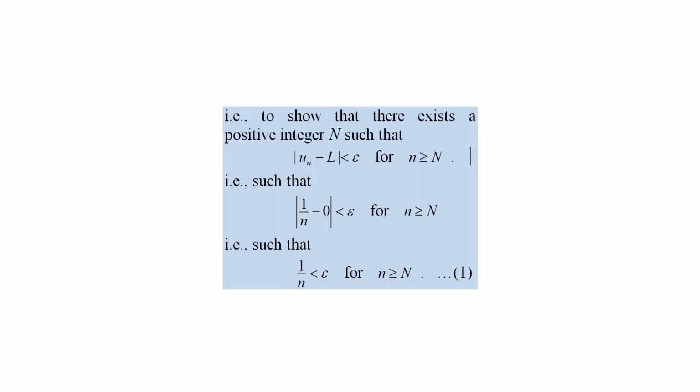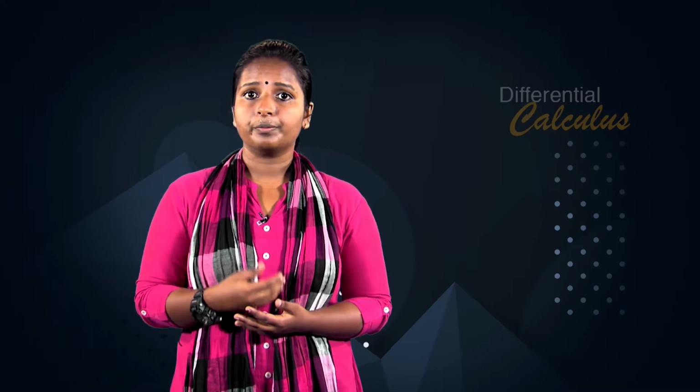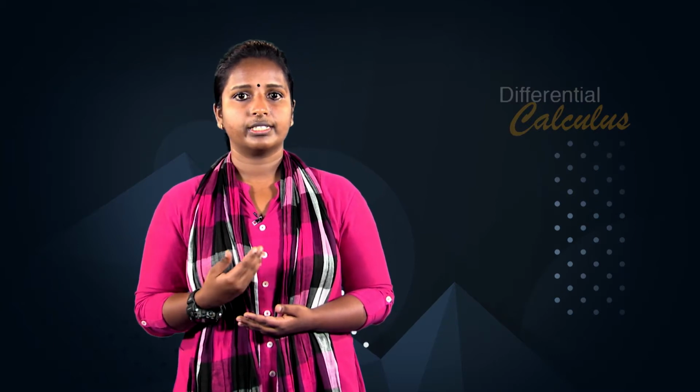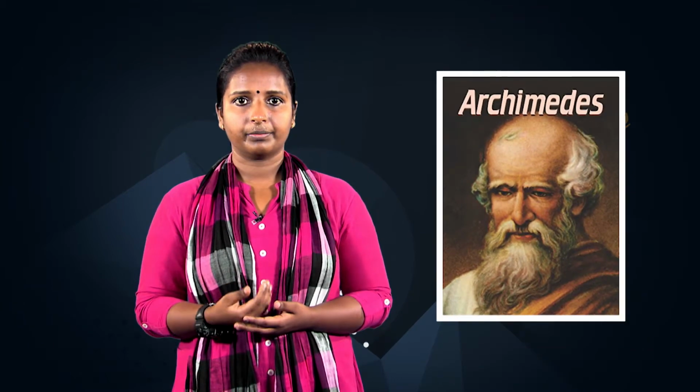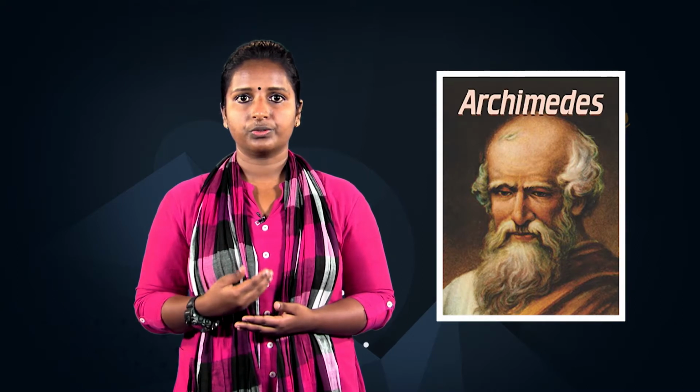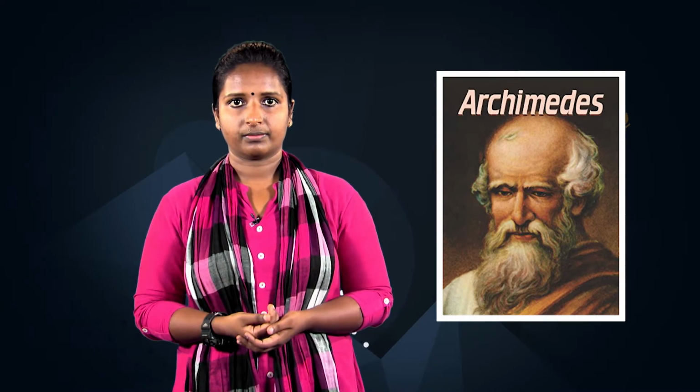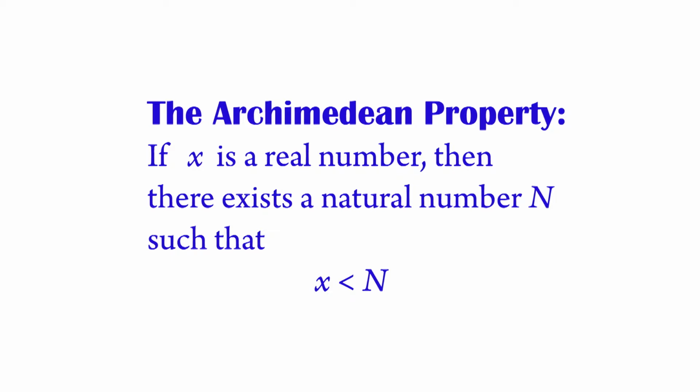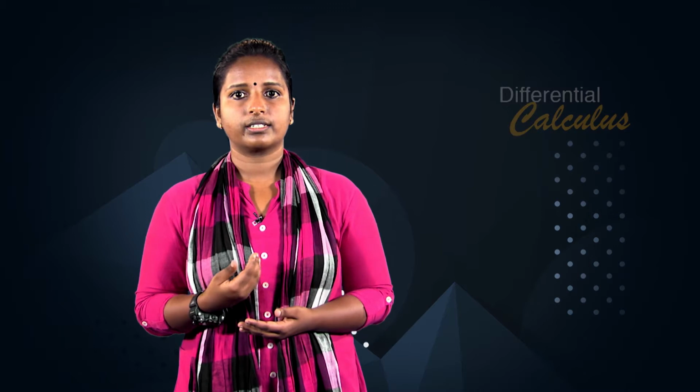Now, we cannot proceed further without stating the Archimedean property, named after the ancient Greek mathematician Archimedes, 287 BC to 212 BC, of Syracuse. The Archimedean property is that if x is a real number, then there exists a natural number n such that x less than n. This n depends on the choice of x. Now, let us continue the work of finding an N satisfying the condition 1.